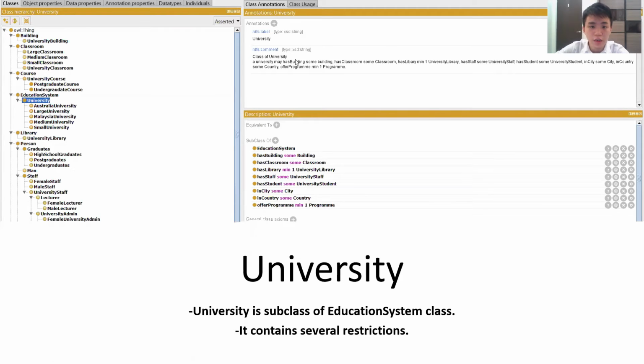It is a subclass of education system, and it contains several restrictions. For example, a university has some buildings, classrooms, and at least one library. Moreover, the university has some staff and students, and is also in some city and country. They also offer at least one program.